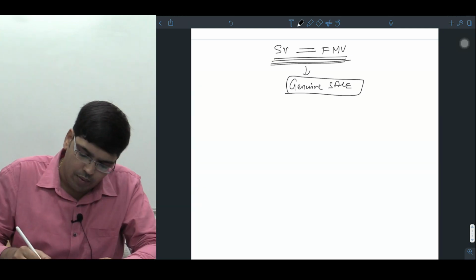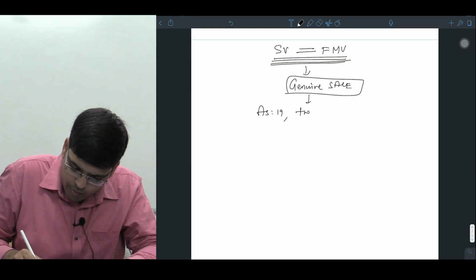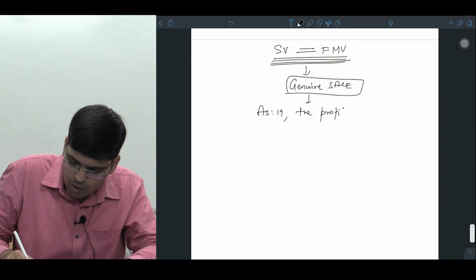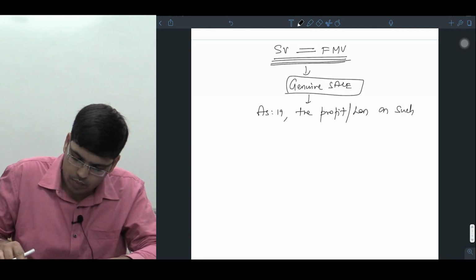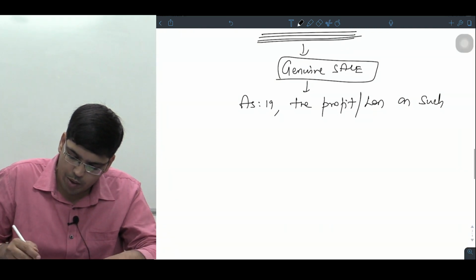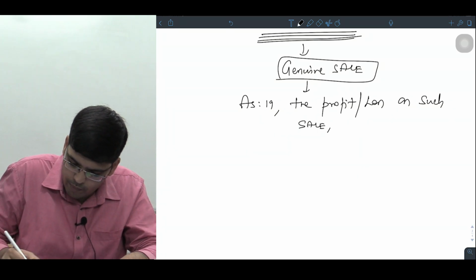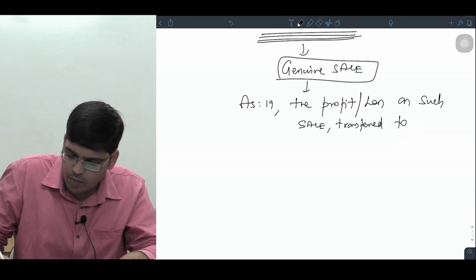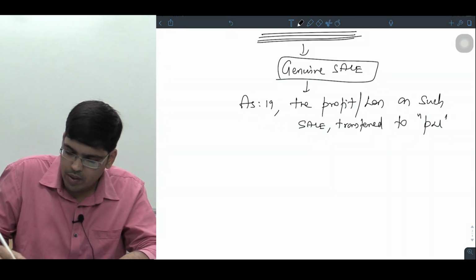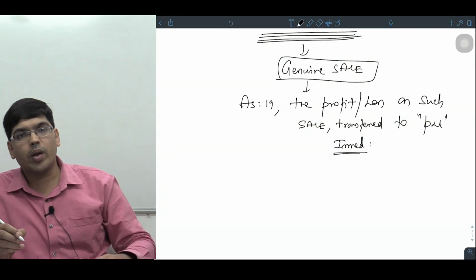If it is a genuine sale, then as per AS 19, the profit or loss on such sale, let there be a profit, let there be a loss, should be transferred to P&L account immediately.